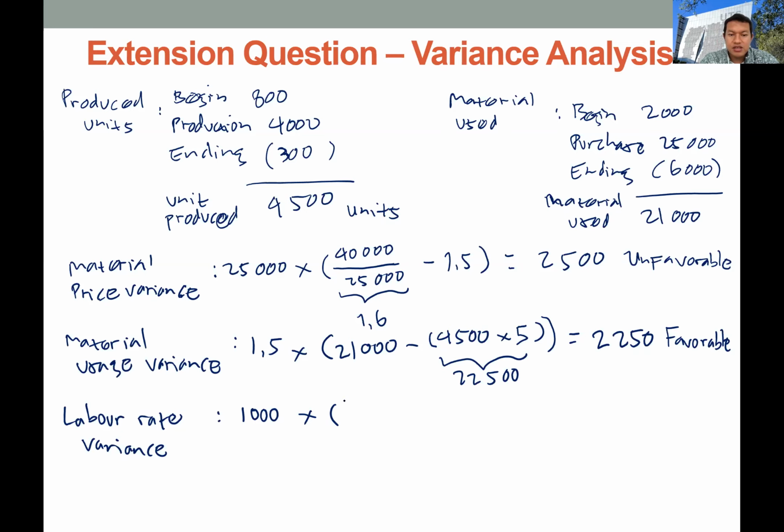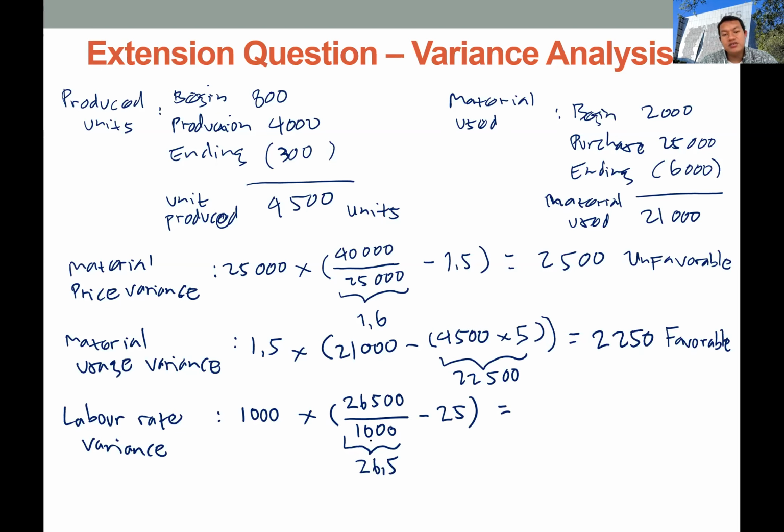So the actual rate is the total cost of labor, 26,500, divided by 1,000 hours of actual labor consumption, minus the budget rate or standard rate, which is 25. If we calculate this, we'll get 26.5.